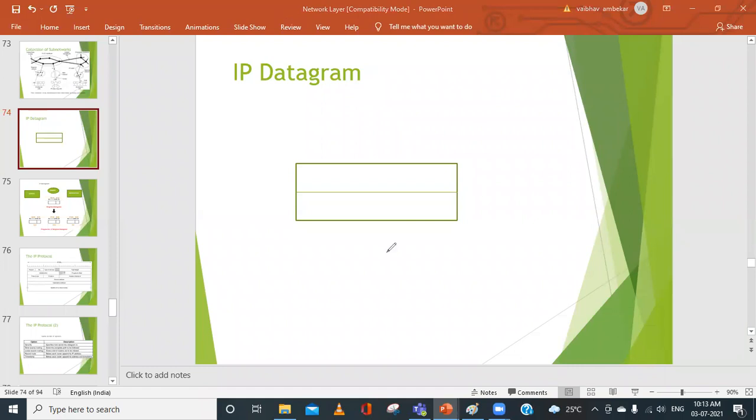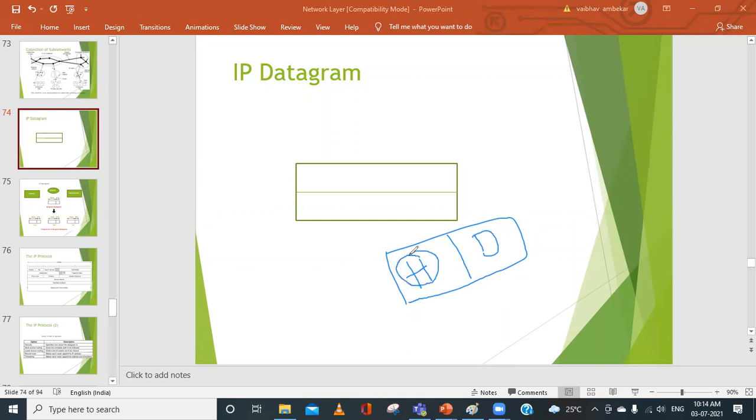If you can remember the earlier diagram, consider that this is your IP datagram. It will have two parts. One is your actual data, I can write it as D, the original data that you want to transfer, and then the header. So what will this header consist of? This header will consist of source address, destination address, version, and so on and so forth. So in today's session, rather than discussing the details about the data packet, we'll be discussing only this.